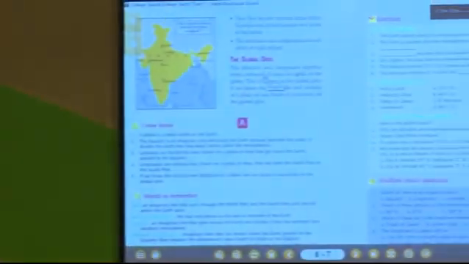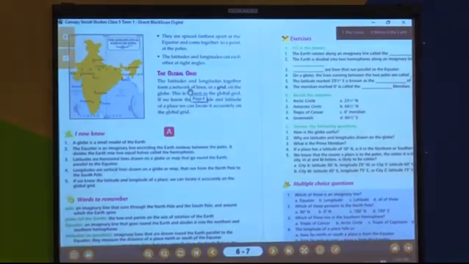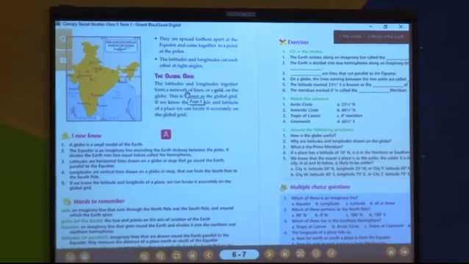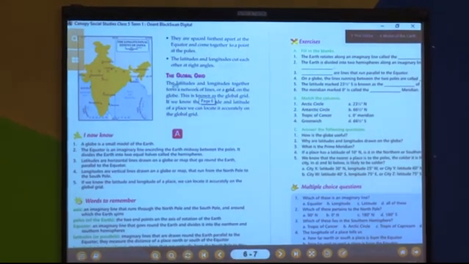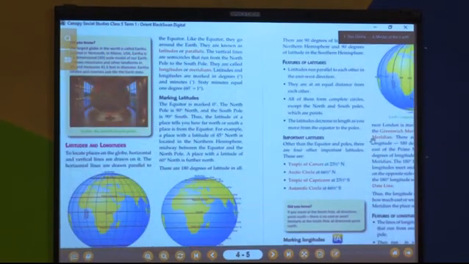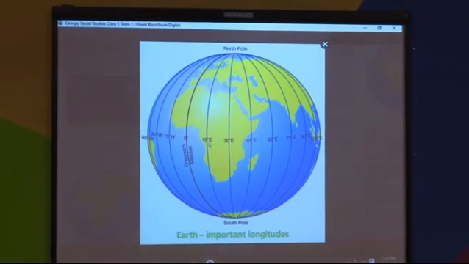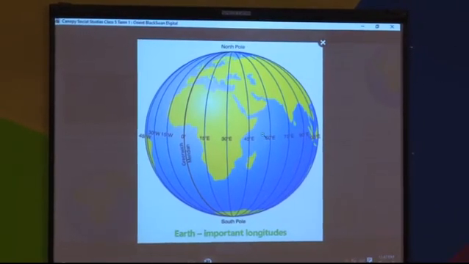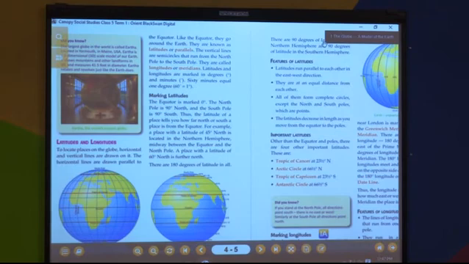Next, they are spaced farthest apart at the equator. As I told you all, we had seen the image. I will show it once again. Here it is. See, exactly it is 15, 15 and it is equally distanced. So it is equal at the equator also.